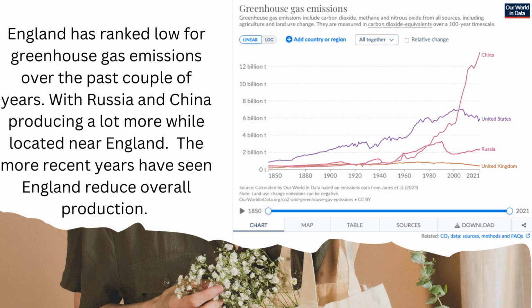As you can see, China is well above 12 billion. You get down to around 6 billion, and that's where the United States is. Russia is a little over 2 billion, and then the United Kingdom is not even half, so not even like 1 billion, according to the chart.